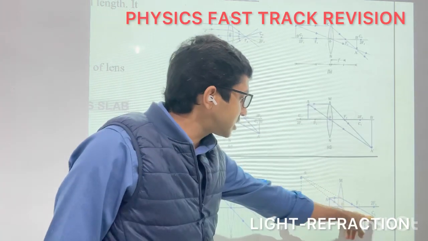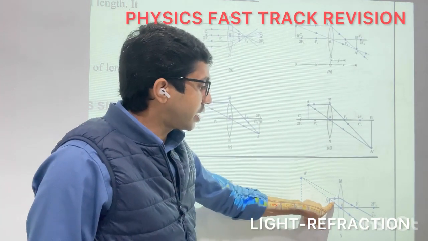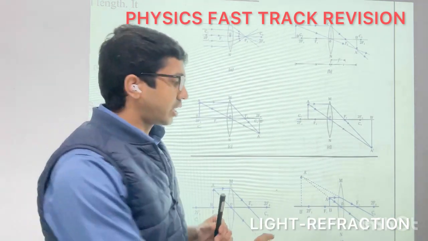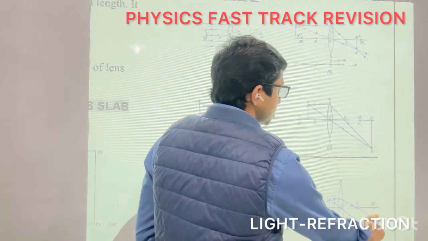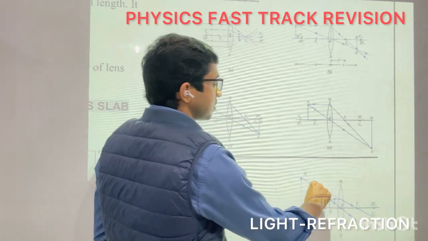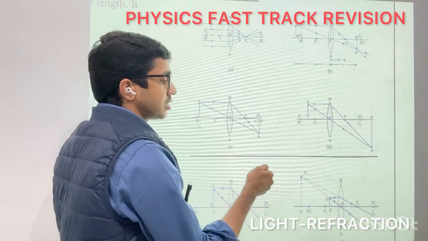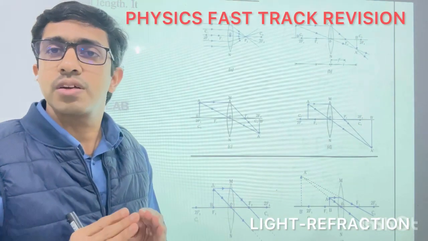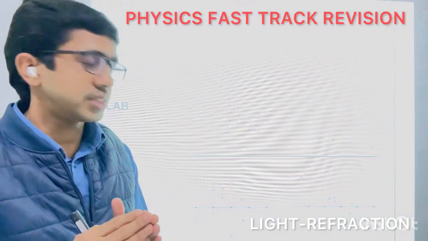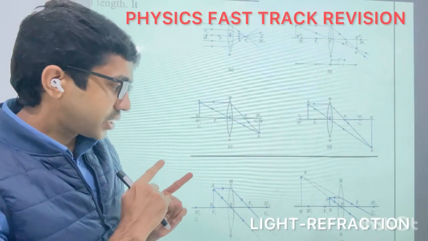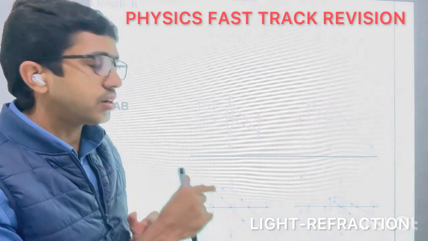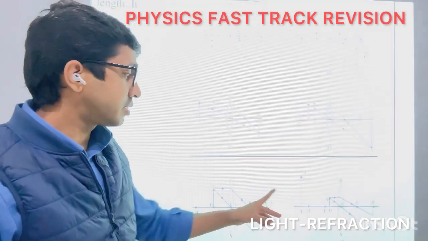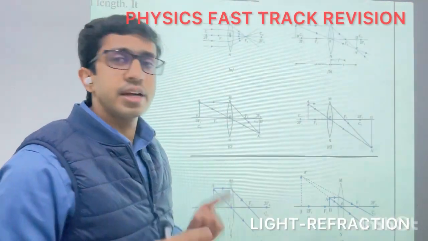Last case: when the object is placed between F1 and O, we can see the ray of light which is parallel passes through the focus. Second, if any ray of light passes through the optic center, it will go straight. So these two refracted rays are diverging. If we extend them backwards, we will get a virtual image on the same side of the object. It is the only case in which a convex lens forms a virtual image. So when the object is placed between F1 and O, the image is formed on the same side of the object. It is virtual, erect and magnified.